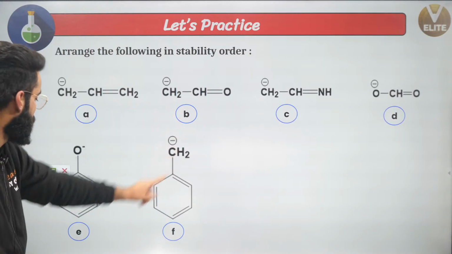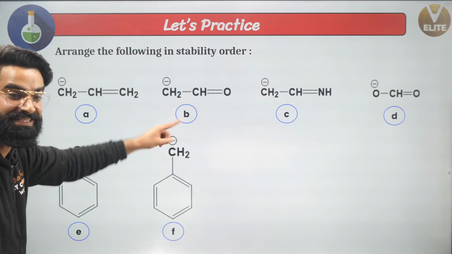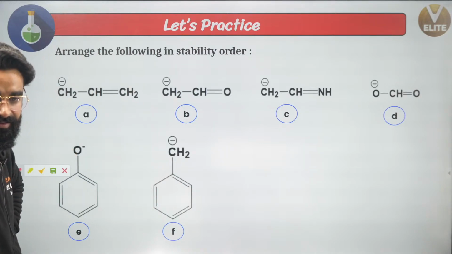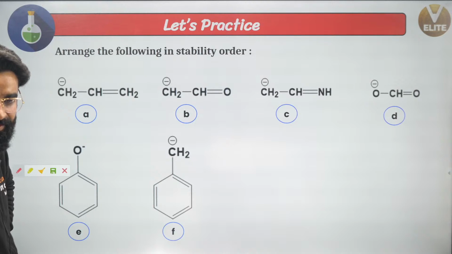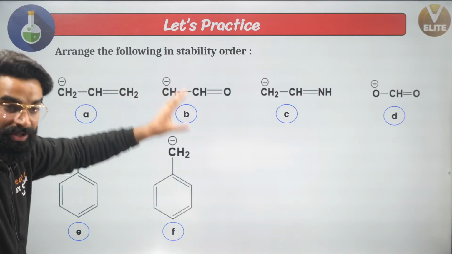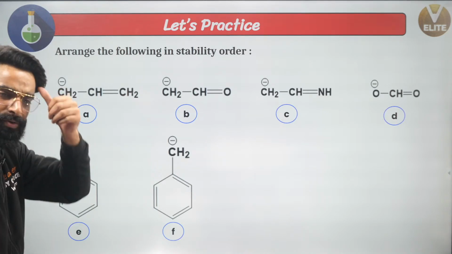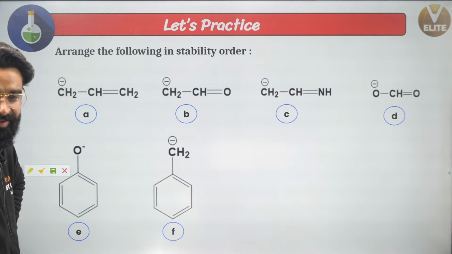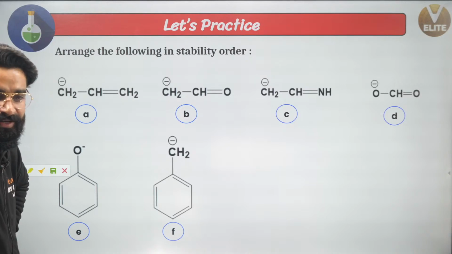Well, Insha, these are not only 4, these are 6. You have to consider this E and F with it. These are not A, B, C, D only, this is A, B, C, D, E, F. These are 6. Let me know fast in the chat box. You have to consider all 6, then only let me know the stability order. Abhi, you can just drag the video a little back, it will automatically be a replay for you. Which one is going to be maximum stable among the following?